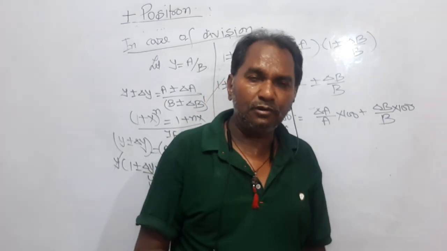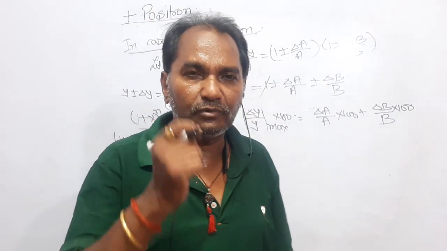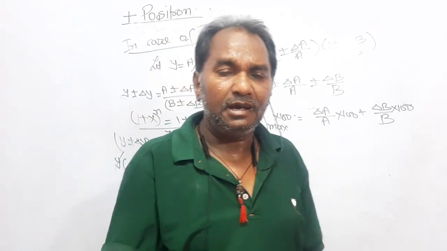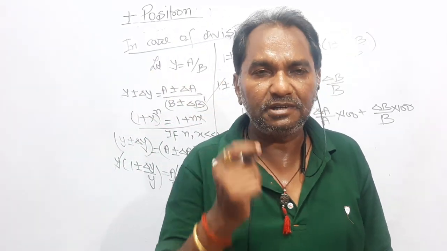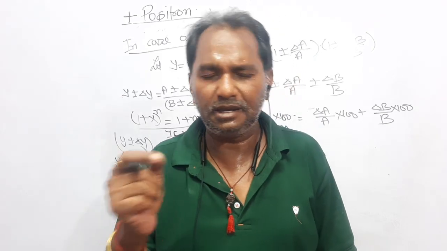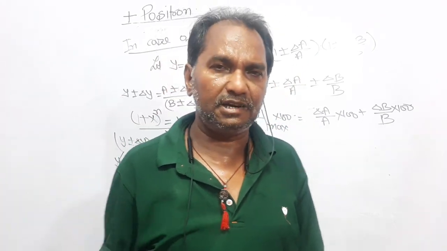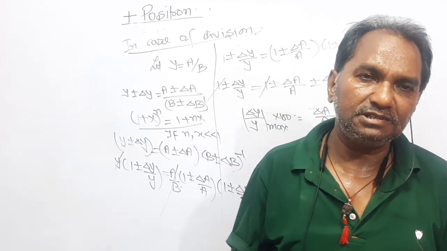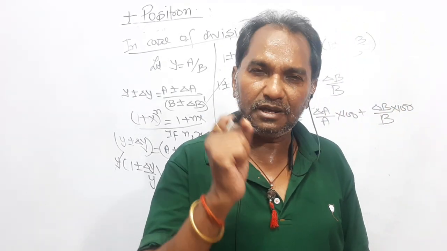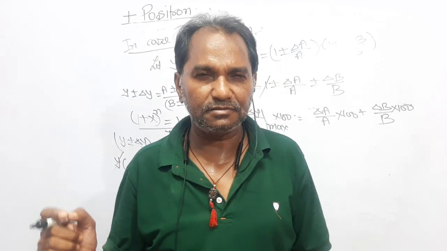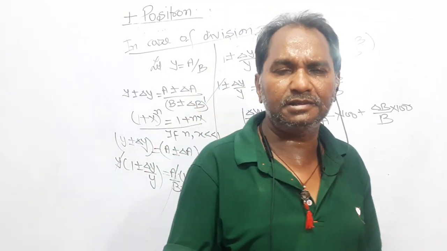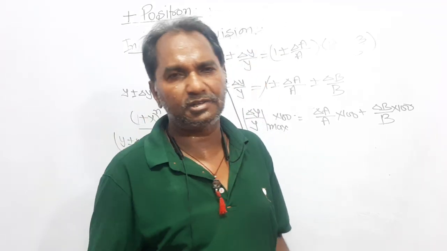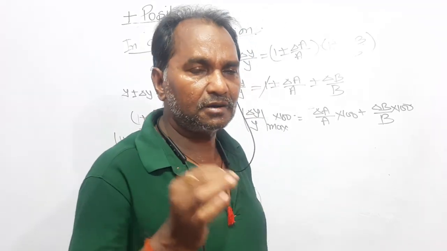Similar to the formula of addition and subtraction, whether it is y is equal to a plus b or y is equal to a minus b, dear student, error in the value of y works out to be delta y is equal to delta a plus delta b. What I am trying to tell you is that whether the physical formula is given in the form of y is equal to a plus b or y is equal to a minus b is immaterial. The error in the formula will be delta y is equal to delta a plus delta b in both the cases, whether it is a case of addition or subtraction.